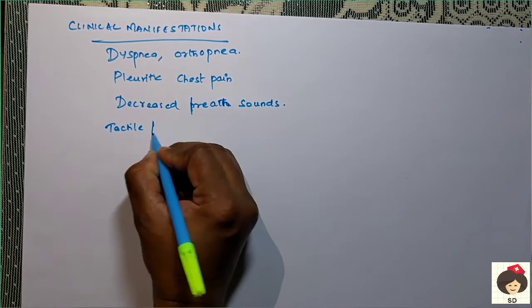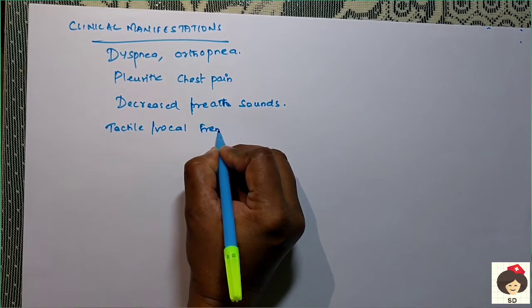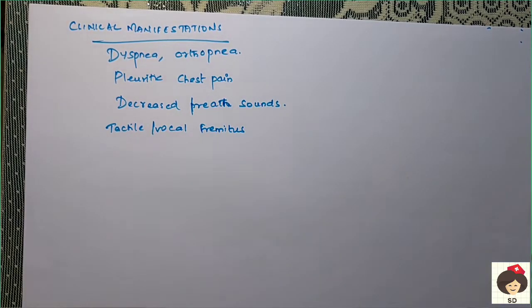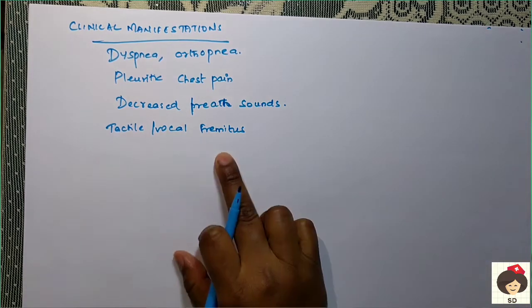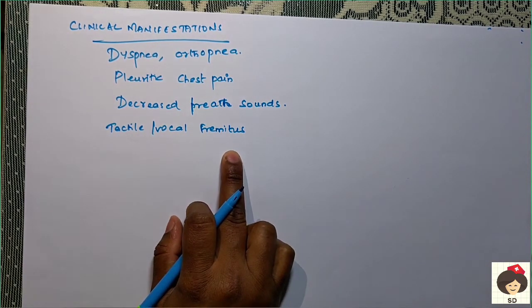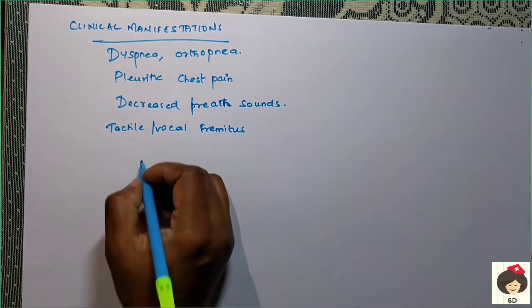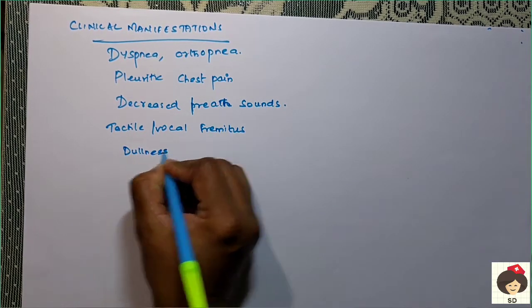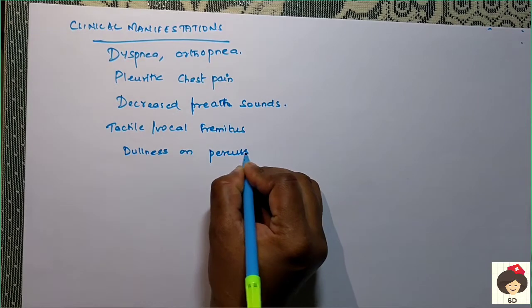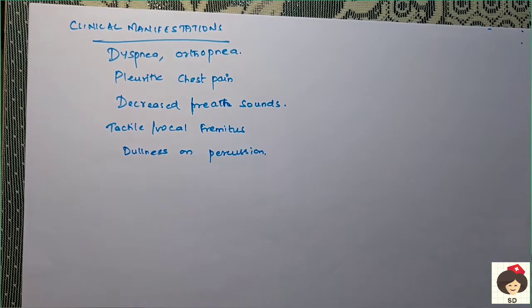And there will be tactile and vocal fremitus. Fremitus means that when the patient is speaking, the words won't come smoothly; in between he will have difficulty in breathing. The words will not come fully, like if he wants to say breath, he will say it broken up. He uses a wave-like sound in the speech, that is called tactile or vocal fremitus. And then you can see dullness on percussion. When you percuss the lung area, it will be dull due to fluid accumulation.